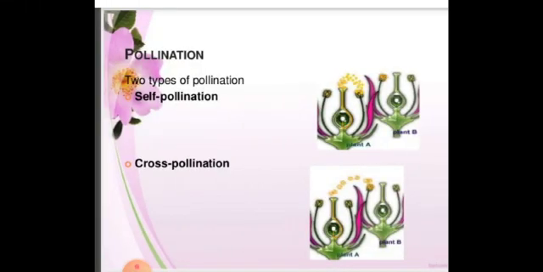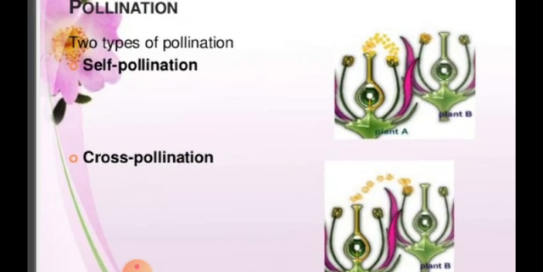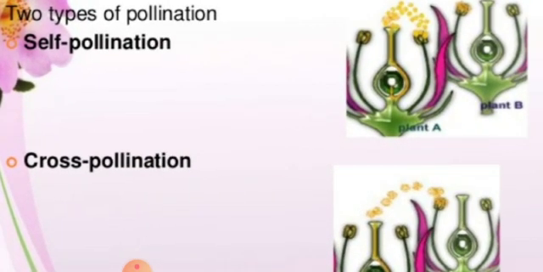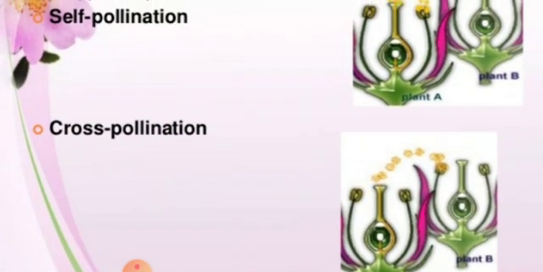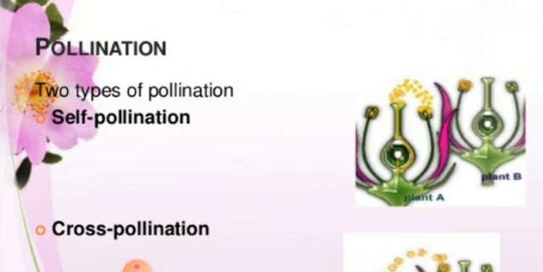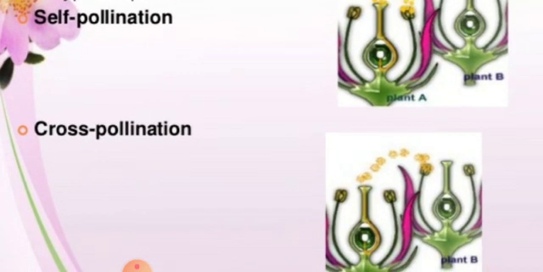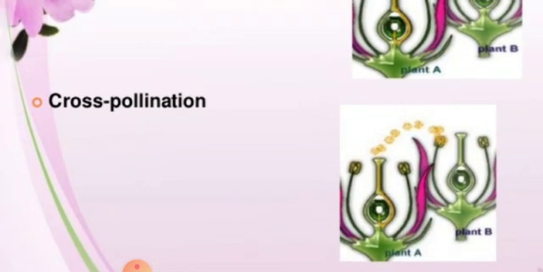Next, pollination is of two types: one is self and another is cross. You can see the diagram itself, a plant A and a plant B. What is self? Within the plant itself. Cross-pollination is between different plants, A and B.